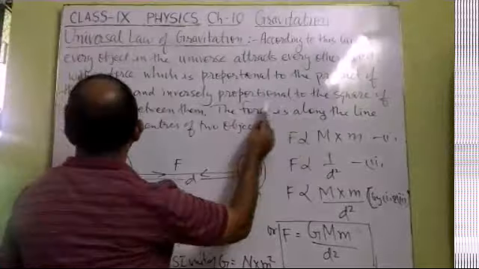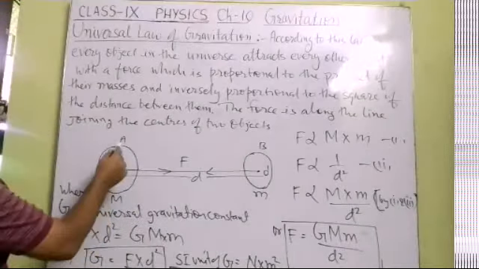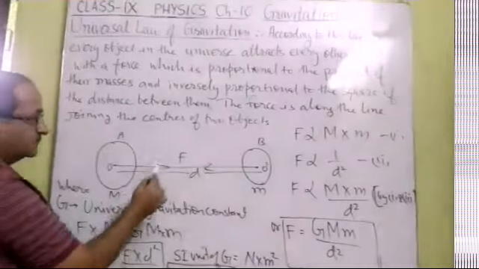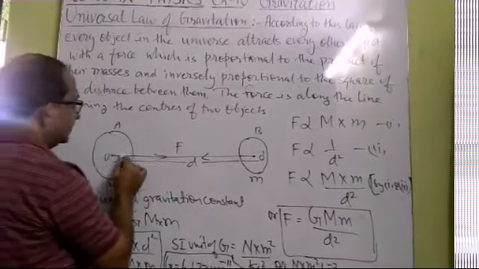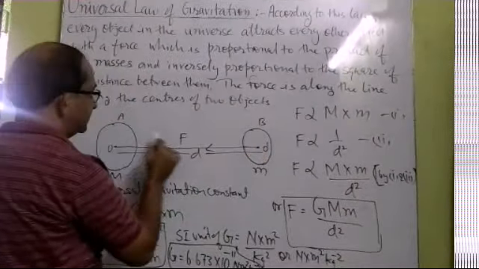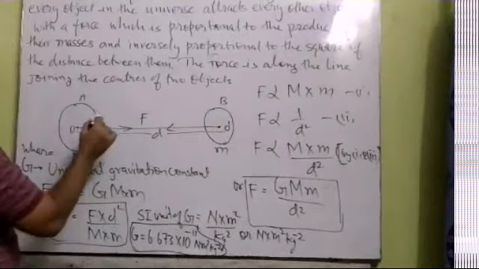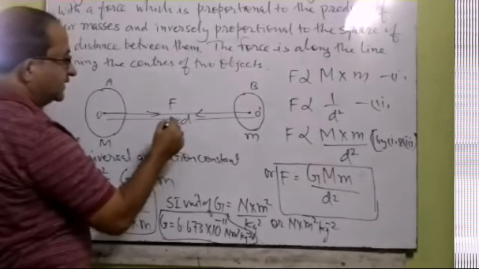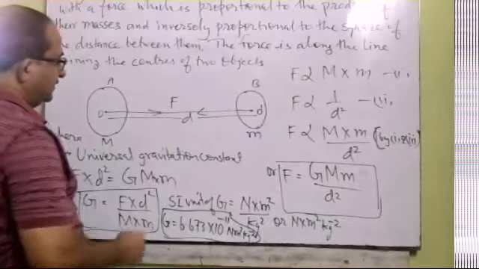The force is along the line joining the centers of the objects. You can see in the picture there are two objects, one big object having mass capital M, the other small object having mass small m. Now we have joined their centers, and the distance between their centers is, suppose, d. The force of attraction applied by each of them on the other is equal to F.